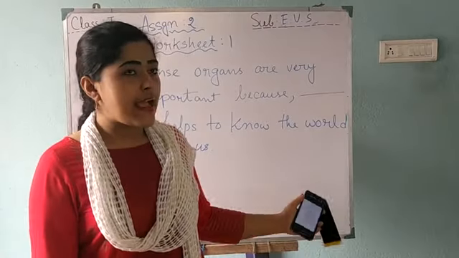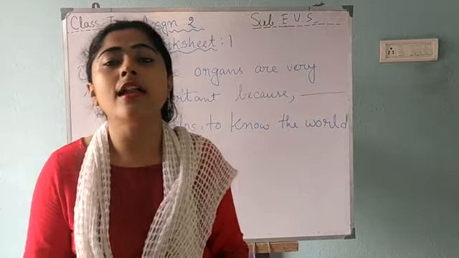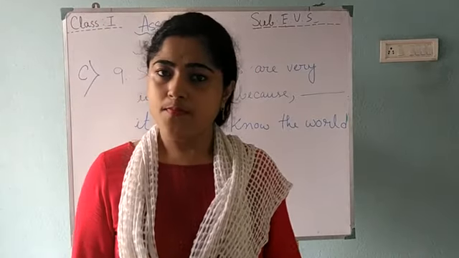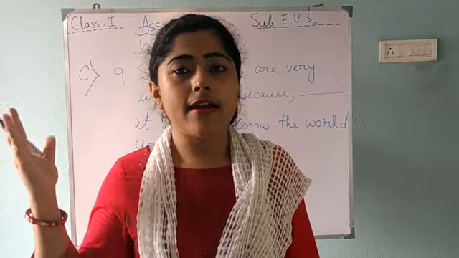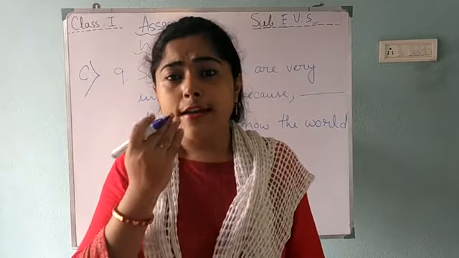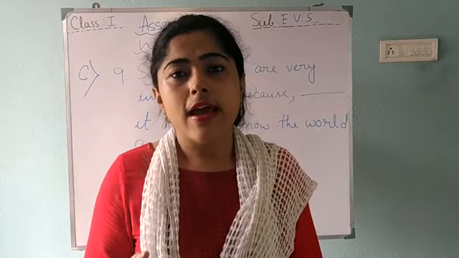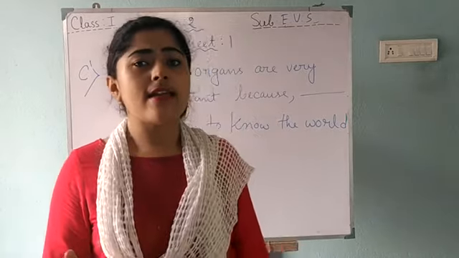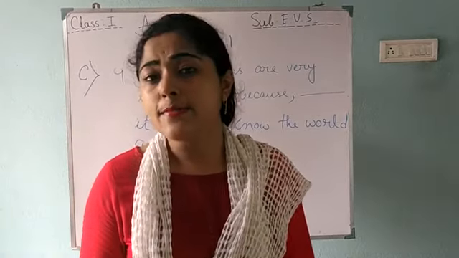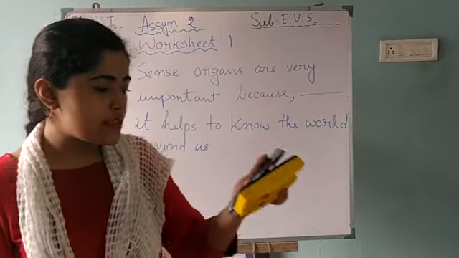Okay? So that's why our 5 sense organs are so important. By our eyes we can see, by our ears we can hear, by our nose we can smell, by our tongue we can taste, and by our skin we can feel. That's why those 5 sense organs are most important because they help us to know the world around us. Okay? That's your last answer.